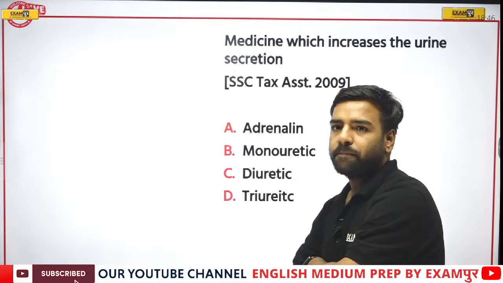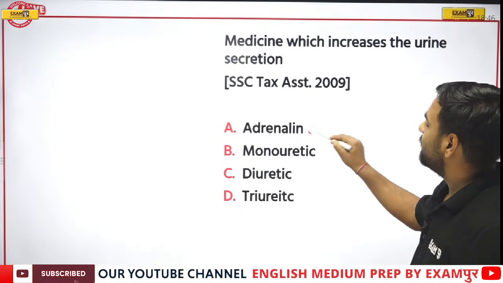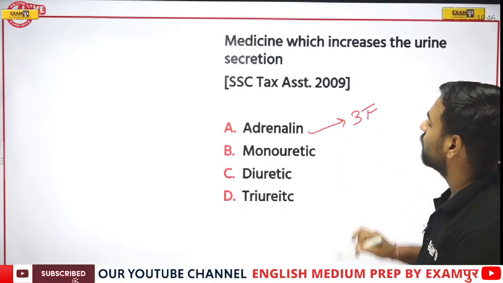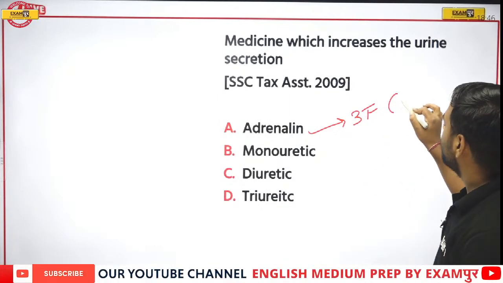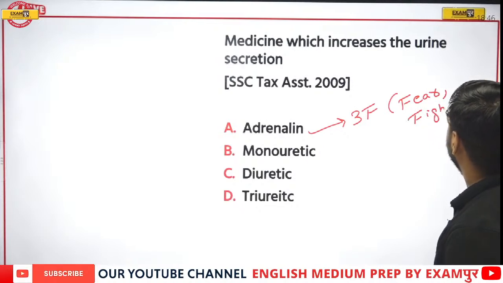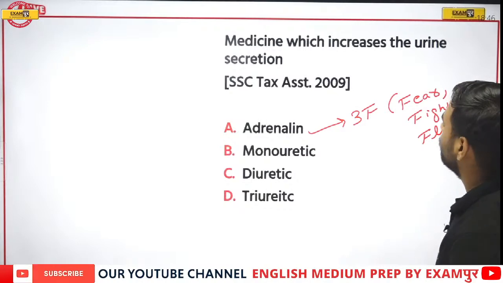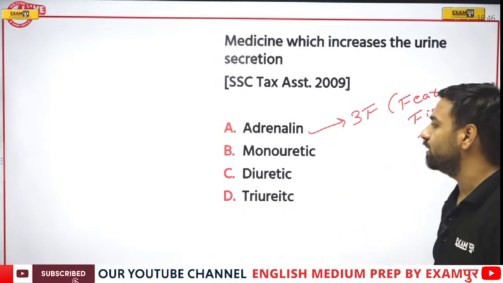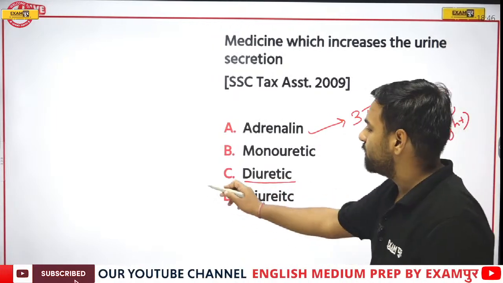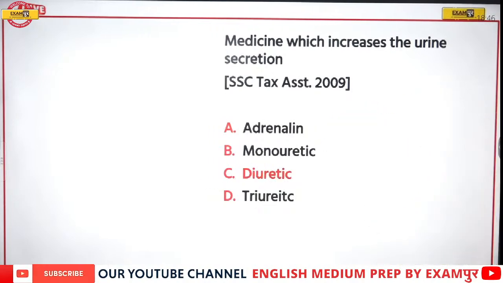From here, we are all obviously very clear. When we are talking about adrenaline, this means this is the 3F hormone. Remember, where F used to denote, one of the F was fear, one of them was fight, and one of them was flight. So fear, fight and flight, 3F hormone, that was your adrenaline. Now if I talk about these hormones, from here we get this diuretic. So yes, option number C, that is diuretic, will be the correct answer. Please remember that here diuretic is the correct answer.